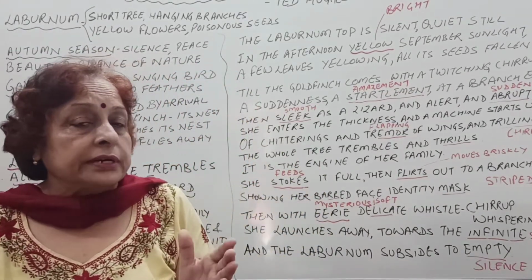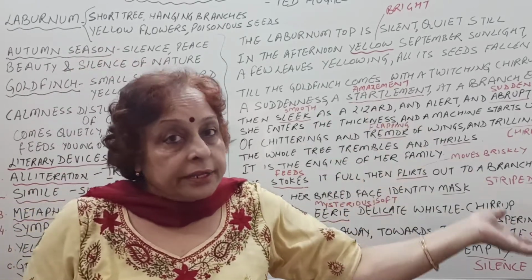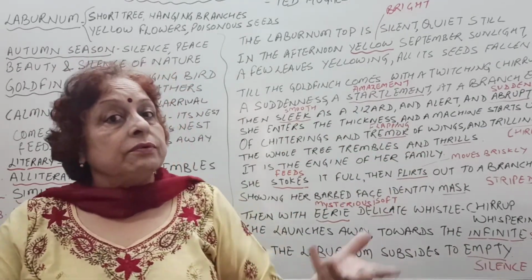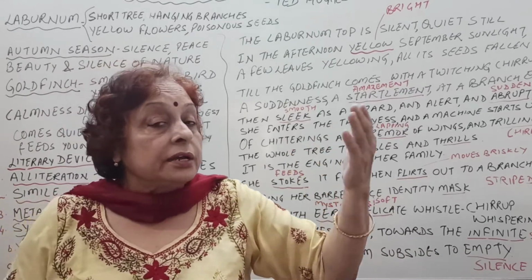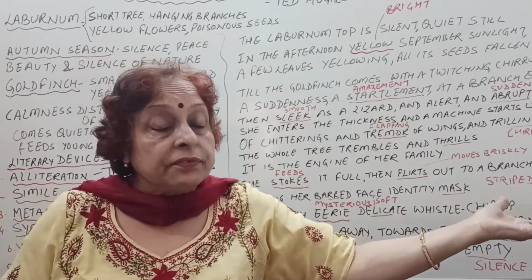Simile is when we use the word like or as. He fought like a lion in the field. Like a lion in the field is simile. He was a lion in the field. What does it mean? We are directly referring to the quality, the bravery of the lion. So he was a lion in the field is metaphor.